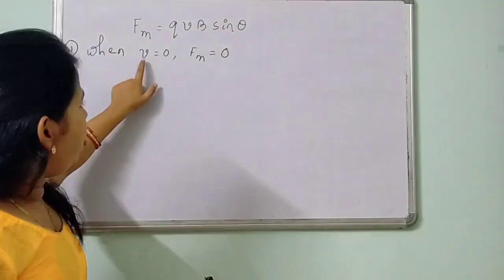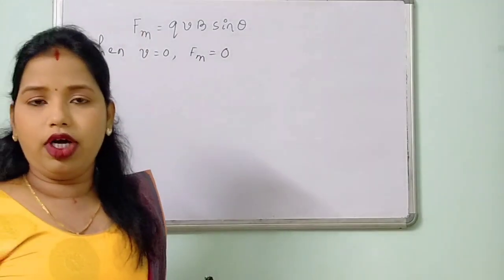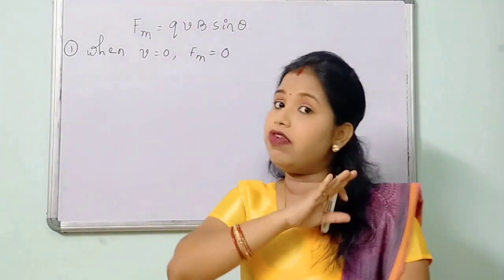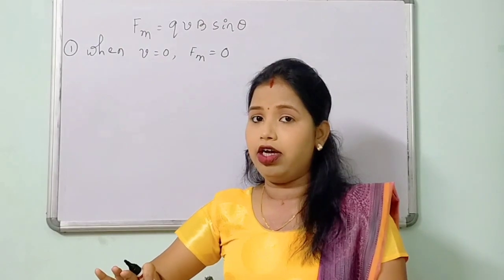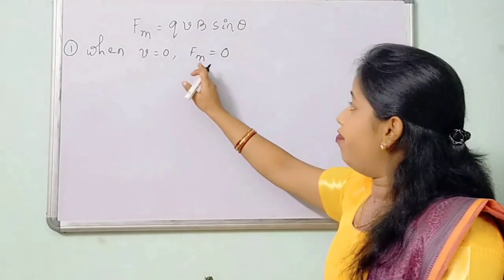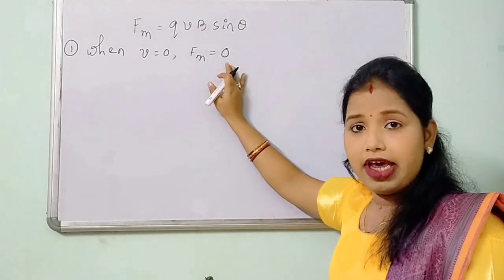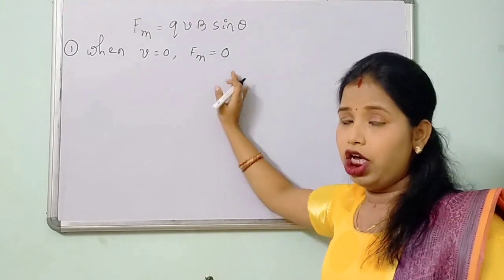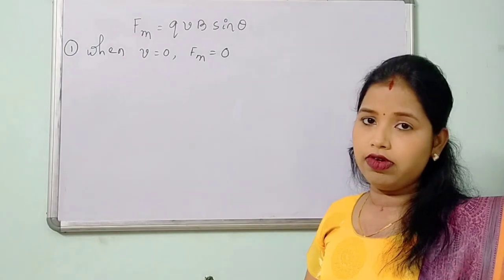So what do you mean by V equals to 0? V equals to 0 means a particle is at rest. That means the particle is not moving inside the magnetic field. So we are getting Fm equals to 0. So I can say a stationary charged particle inside a magnetic field will experience no force.